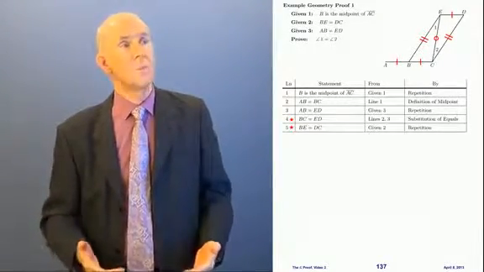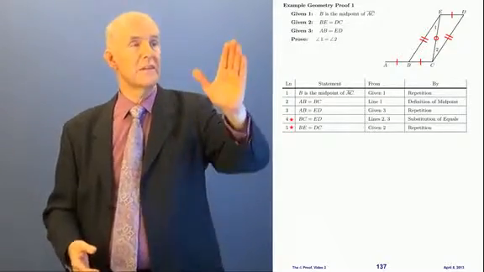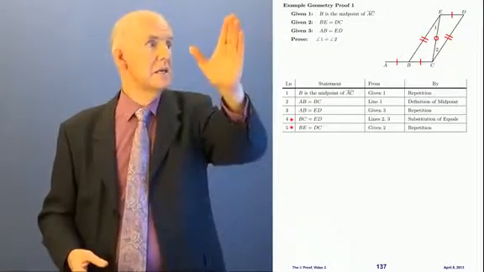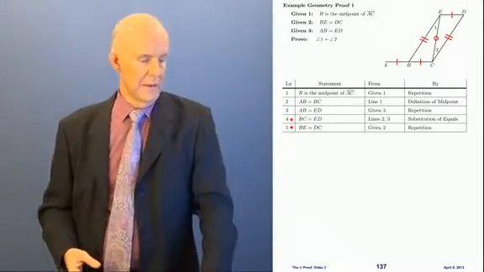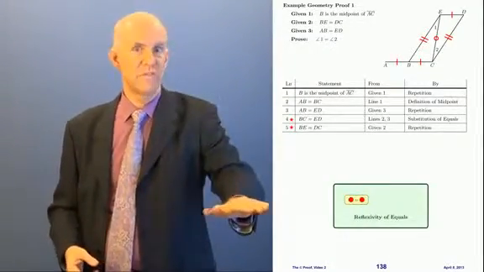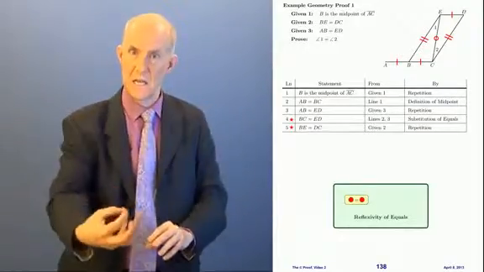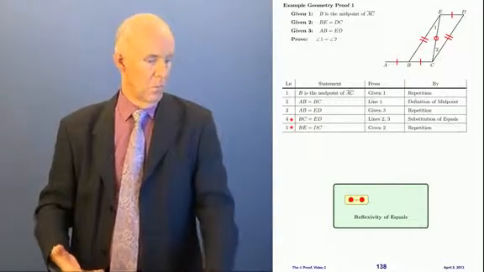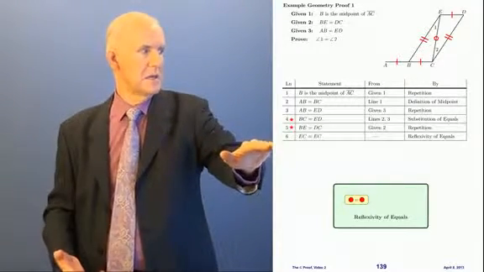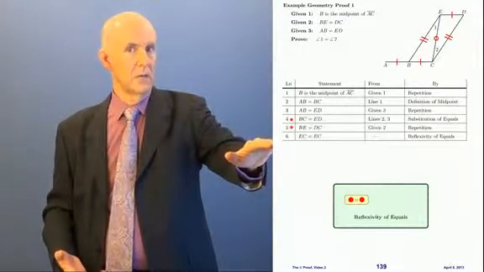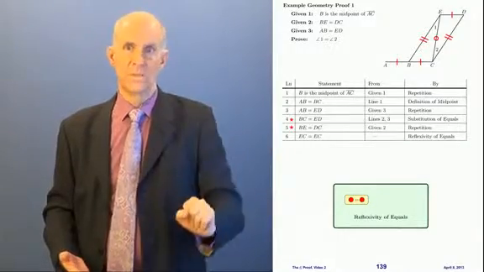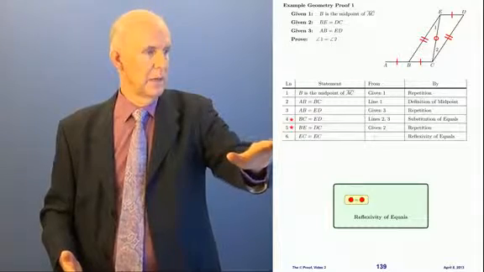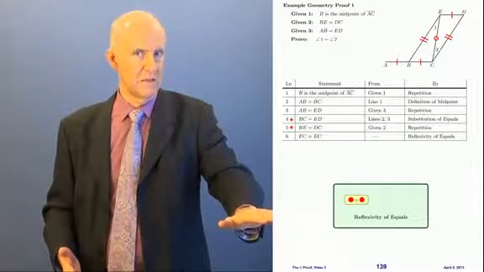Well, remember what we did? What's that circle there? That circle we put on there because there's a side that's being shared. EC is in both of the triangles. But that means we're going to use our rule reflexivity of equals, which says that anything is equal to itself. The red dot is equal to the red dot. And so what can we say? We can say that EC is equal to EC. Where does that come from? It comes out of thin air. Anything is equal to itself. And by what? By reflexivity of equals.